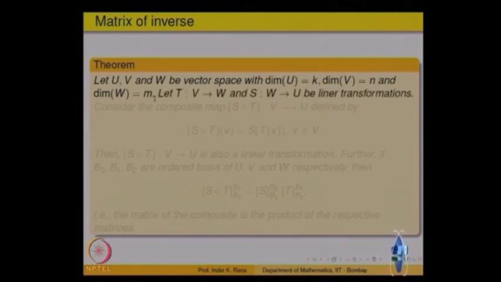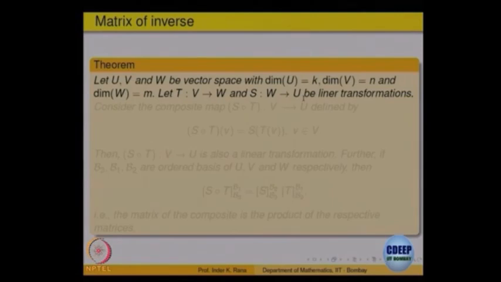Now, I have a linear transformation T from V to W and another transformation S from W to U. So, I can take a vector v in V; by T it will go to a vector T(v) in W, and under S that vector will go to S(T(v)), which is in U. So, that is a composition of the two linear transformations, like composing maps.